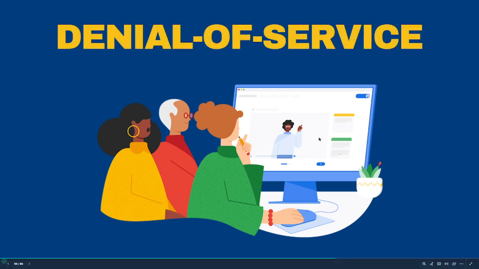All right, so next up, we're gonna hit a very, very dangerous and unfortunately sometimes common attack when it comes to services online, and that's gonna be denial of service attacks. So that'll be next up.